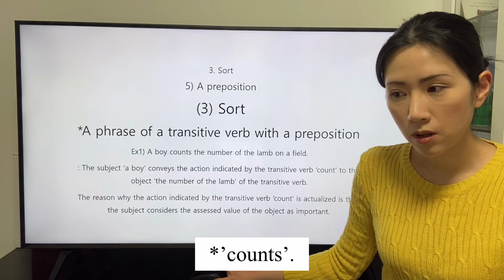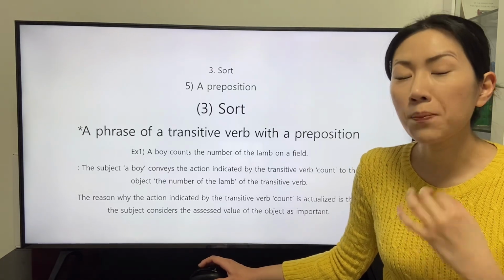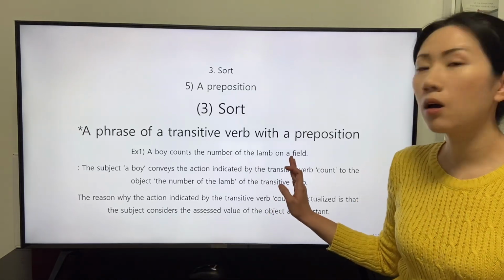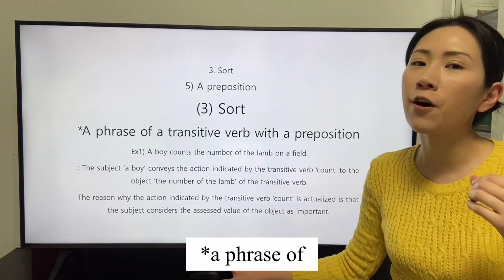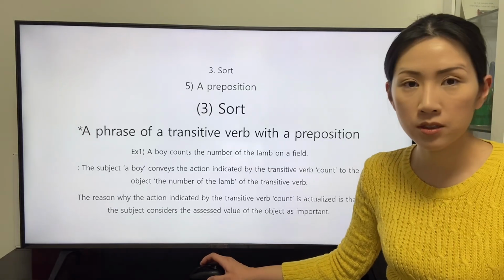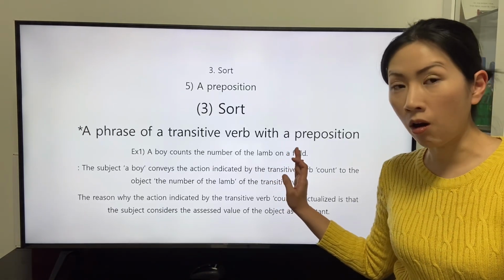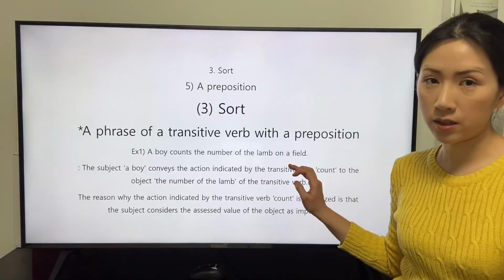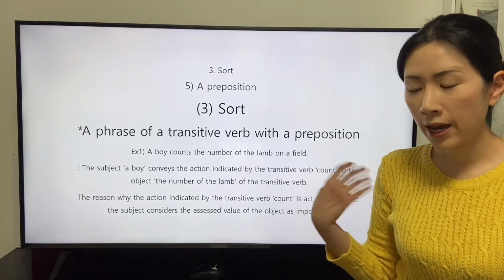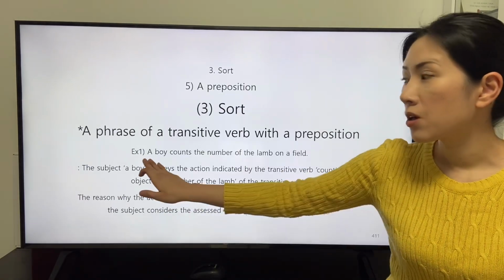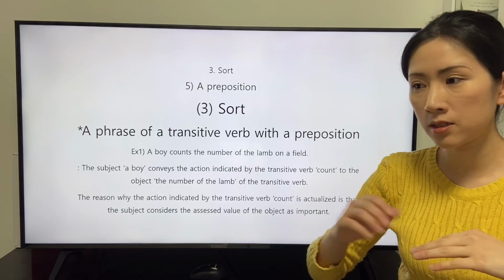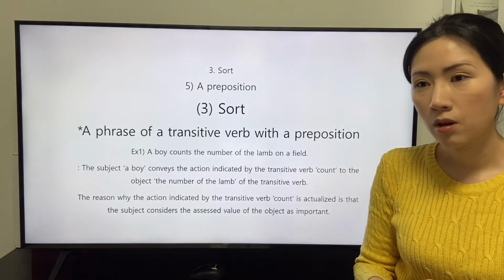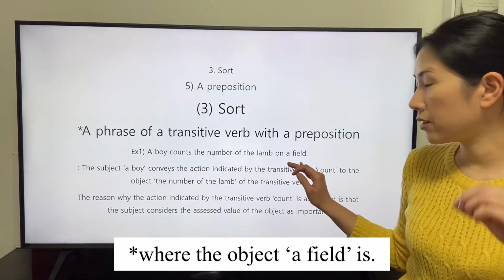Let's think of the object of the preposition on. The object of the preposition on is a phrase of a noun, a field. The preposition on mediates the subject, a boy, and the object, a field. Then we can consider that the subject is in a position that is relatively higher than the position.